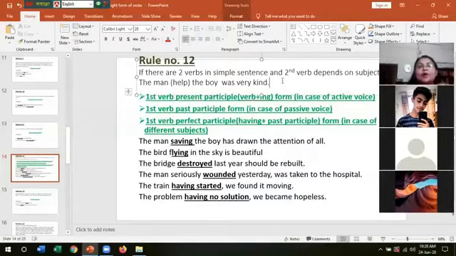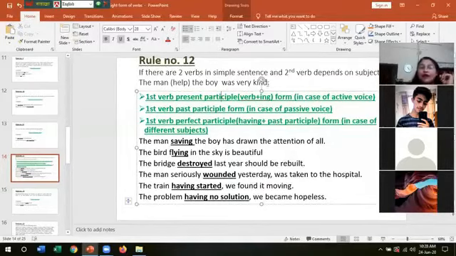The man helped the boy, was very kind. Here in this sentence, you can find there are two verbs. One is help and another is was. This is a simple sentence because there is only one subject and one finite verb. And the condition is if the second verb depends on the subject. Here the second verb is was, and it depends on the subject because we have used was. Since the subject is third person singular number, that is why we have used was. We did not use were. So this sentence is following the condition.